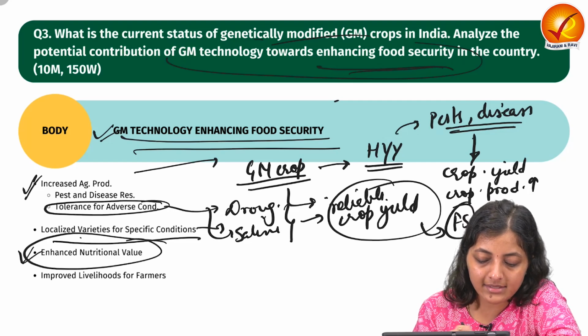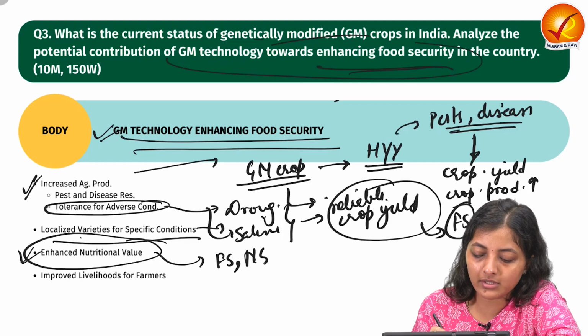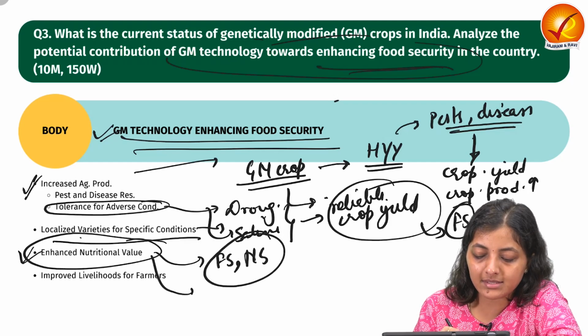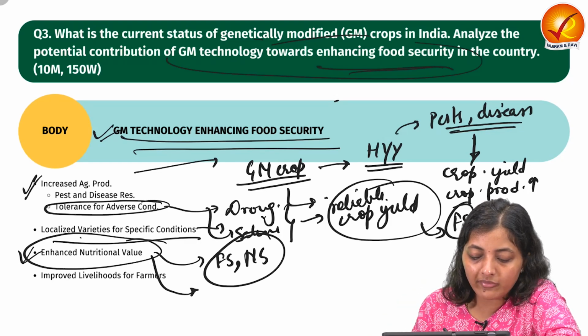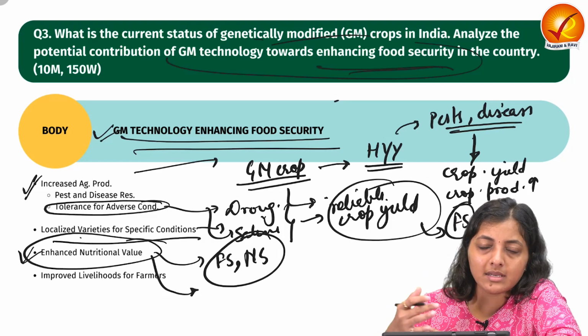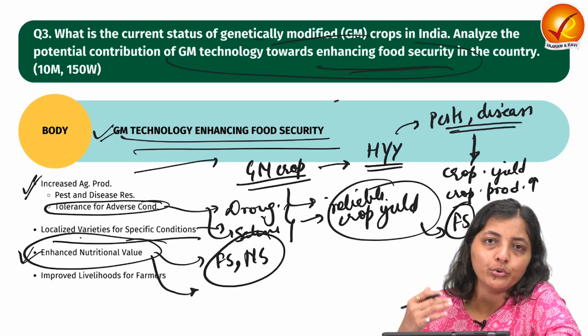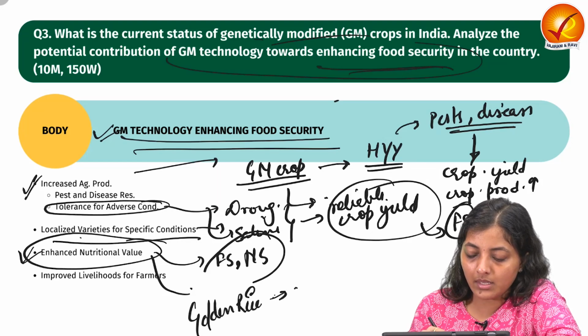Next is enhancing nutritional security. Along with food security, we also see nutritional security, and GM crops have the potential to fortify the crops to enhance the nutritional value, so as to deal with micronutrient or nutrient deficiency, like golden rice is addressing the vitamin A deficiency.